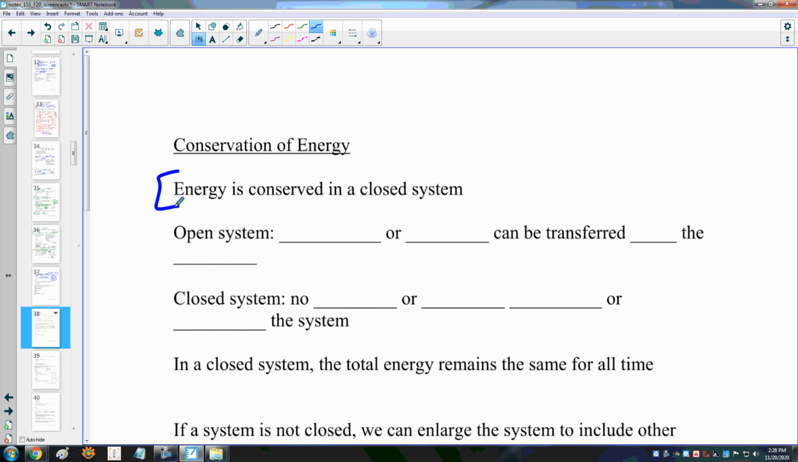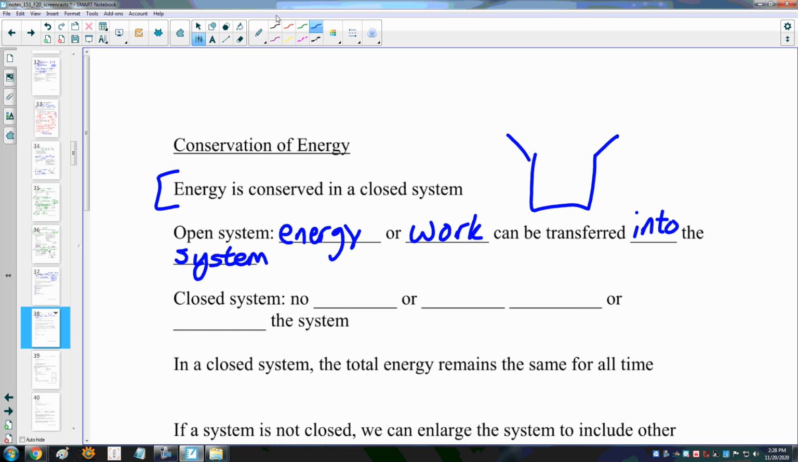When I say a system is open or closed, it's referring to the energy or work that's being transferred into the system. So in an open system, energy or work can be transferred into the system. You can think of an open system like an open box. Work and energy can come into it, work and energy can go out of it, and so the total amount of work and energy within that open system is open to change.